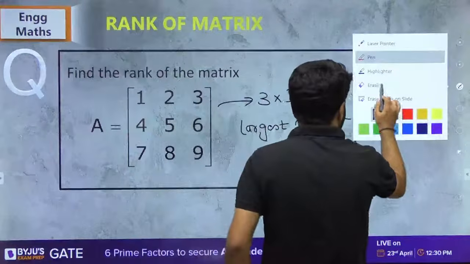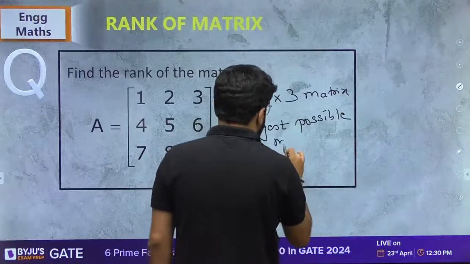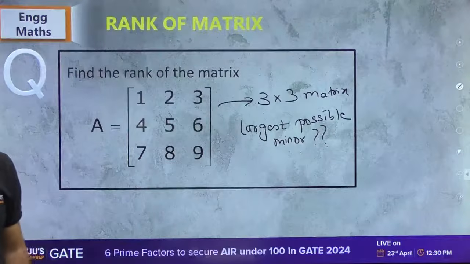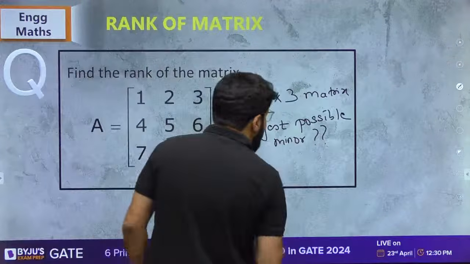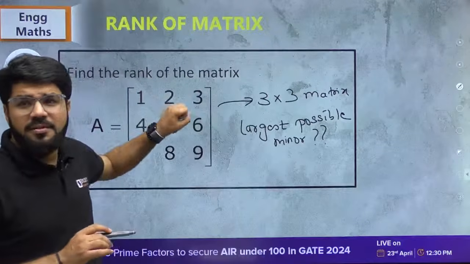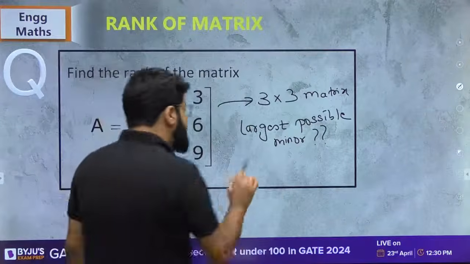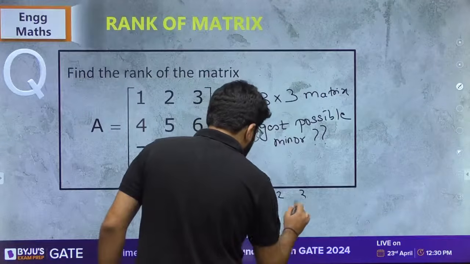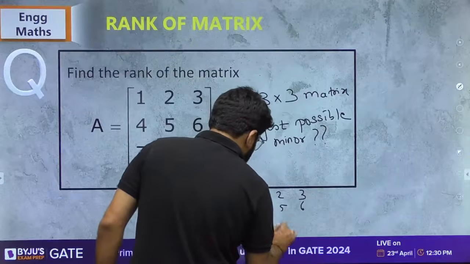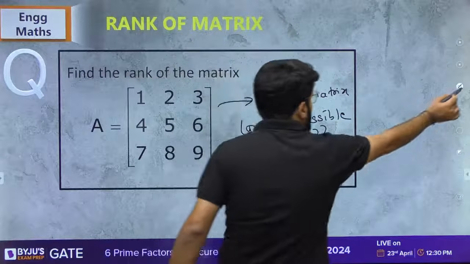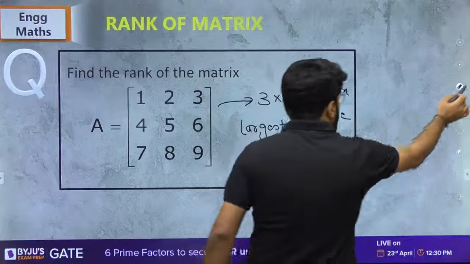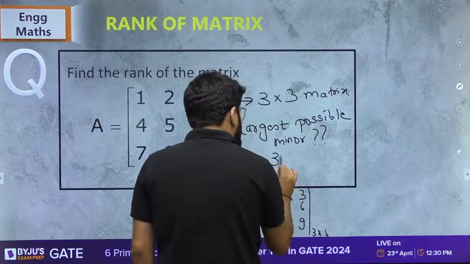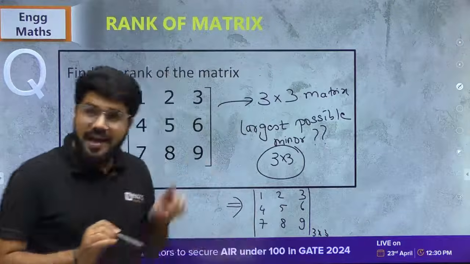What is that largest possible minor here? Chalo dekh lete hain. So largest possible minor, take out all the numbers, it becomes a 3 cross 3 determinant. So the largest possible minor will be the determinant of these numbers 1, 2, 3, 4, 5, 6, 7, 8, 9, which is a 3 cross 3. So largest possible minor is also a 3 cross 3 minor.